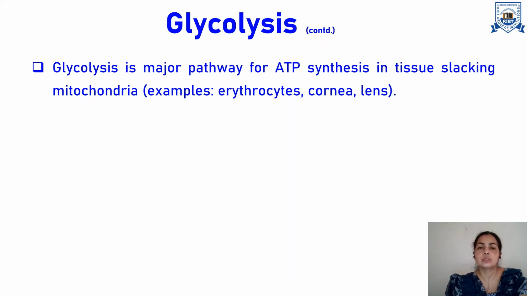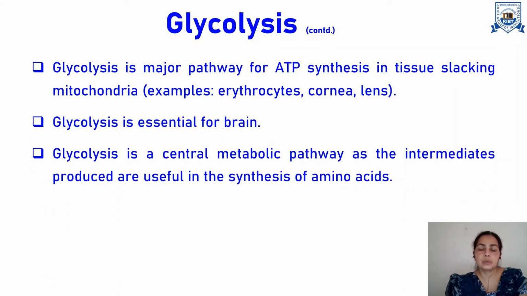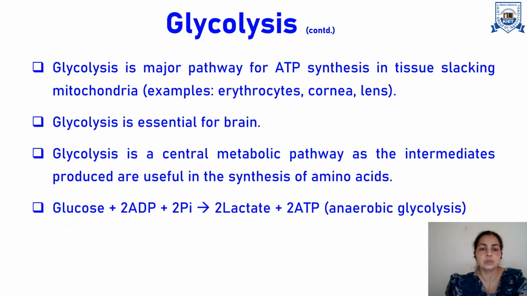Now, in the glycolysis pathway, as we have seen, there is formation of ATPs. So it is one of the major pathways for ATP synthesis in tissues where there is a lack of mitochondria, for example erythrocytes, cornea, and lens. So there, glycolysis is the major pathway. Then for the brain, glycolysis is quite essential for the supply of energy. It is one of the central metabolic pathways, as most of the intermediates produced here are useful for synthesis of other biomolecules like amino acids.